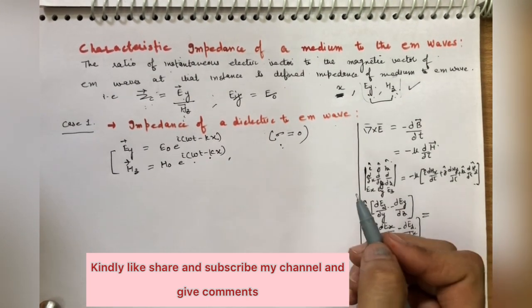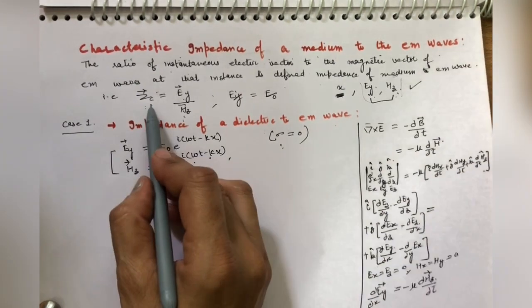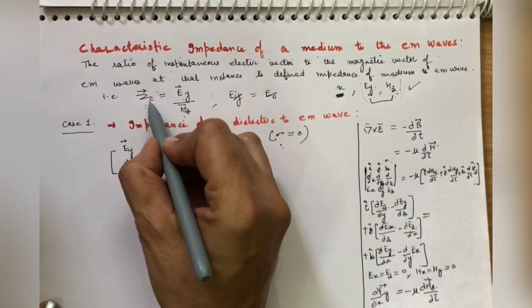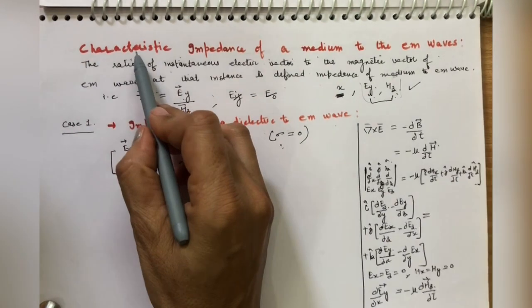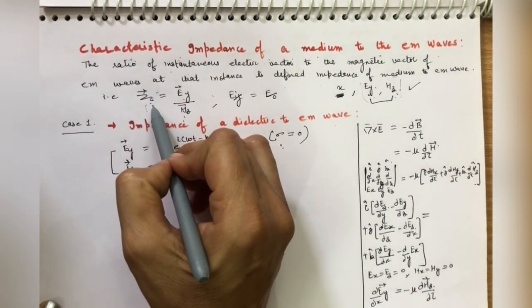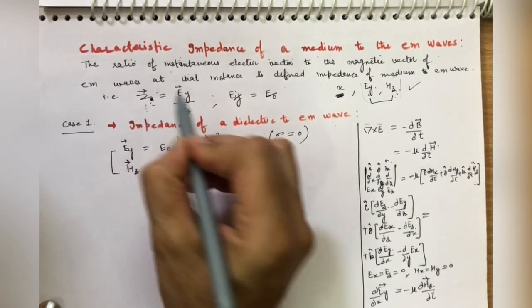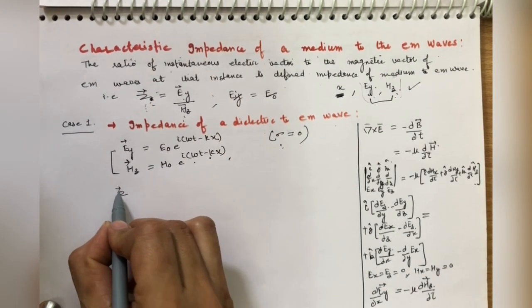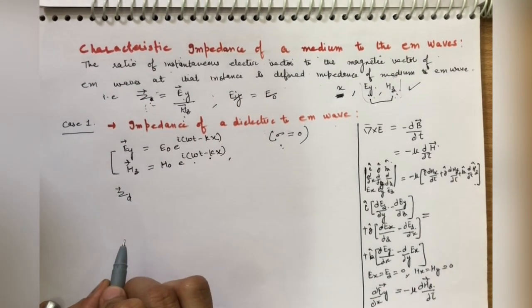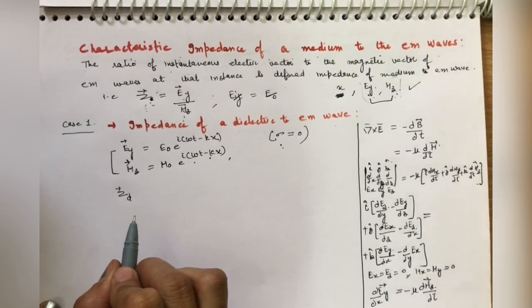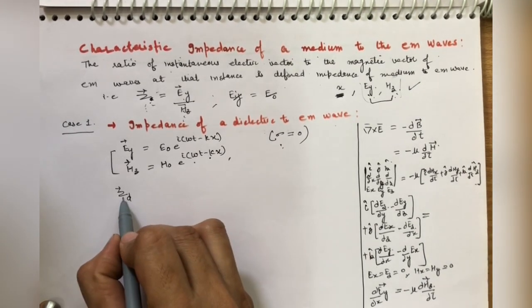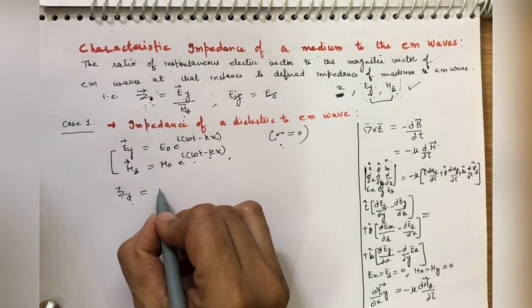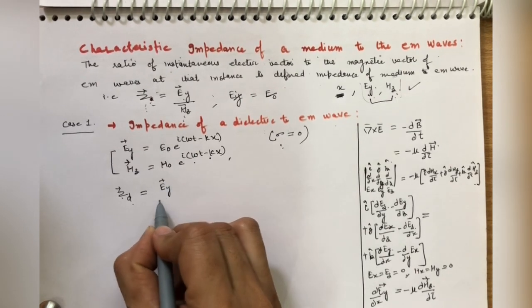So from these you can find out Z. ZC stands for conductor. Sometimes for characteristic impedance you write only Z. For dielectric we use ZD, and for conductor we use ZC. Clear? So ZD is equal to EY over HZ.